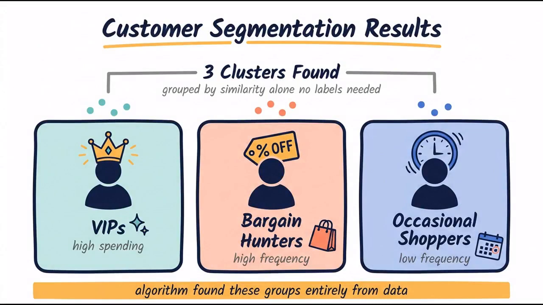The owner might discover three groups: high-spending VIPs, high-frequency bargain hunters, and low-frequency occasional shoppers. The algorithm grouped these customers entirely based on similarity, revealing a business structure that was previously invisible.